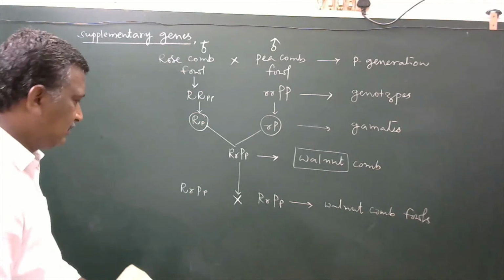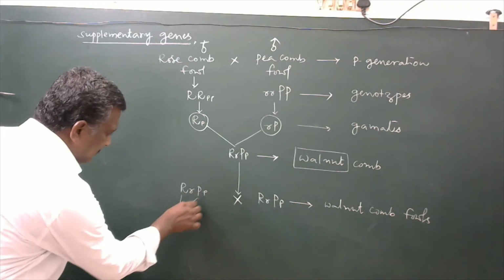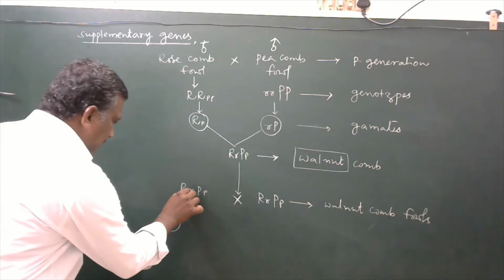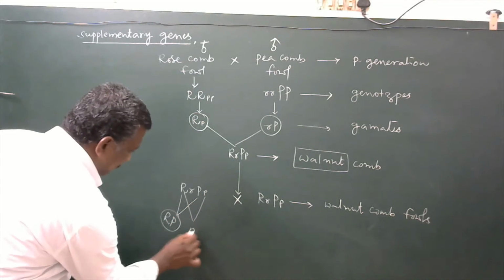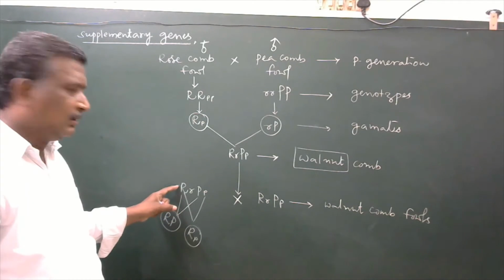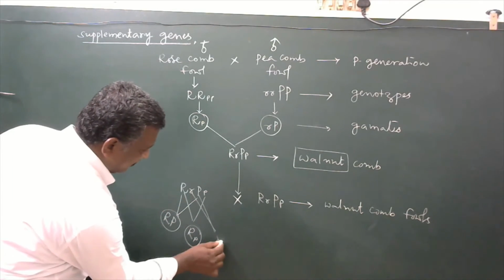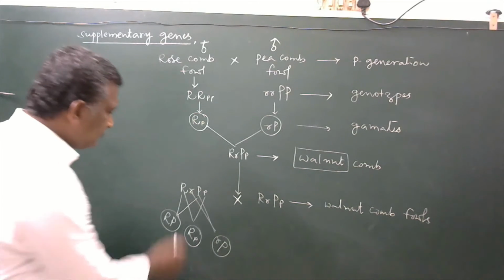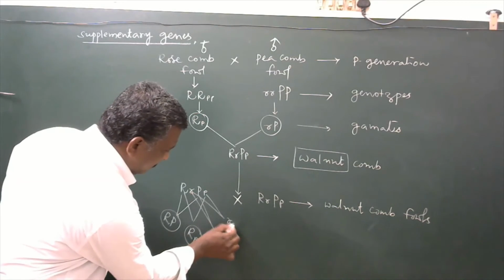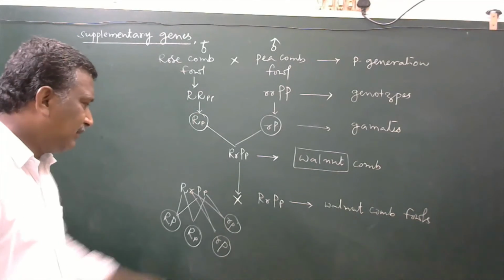Students, please observe the formation of gametes from it. This capital R gene is combined with the capital P, so a capital R, capital P gamete will develop. The same capital R combines with the small p, so a capital R, small p gamete is developed. So the chances of capital R are now over. Now come to the small r gene. This small r gene combines with the capital P, so a gamete will develop. Now the small r again fuses with the small p, so small r, small p. This is also one more kind of gamete. Like that, four different gametes are going to be developed.